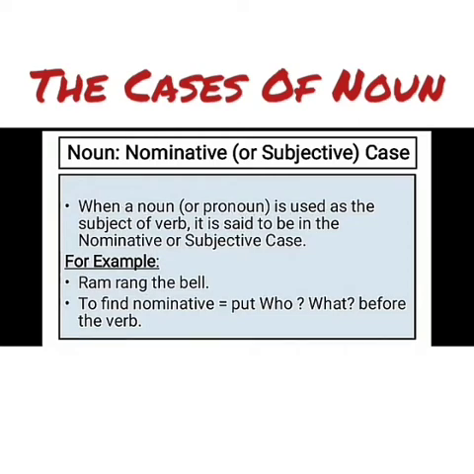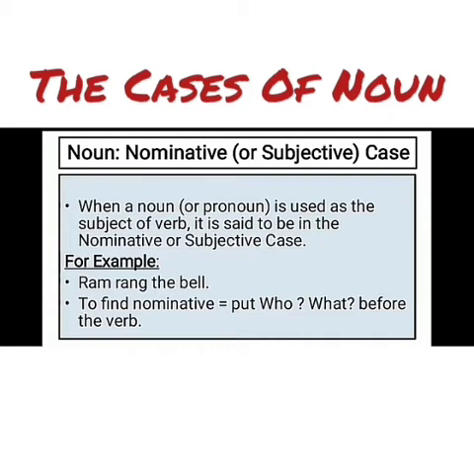When a noun or pronoun is used as the subject of a verb, it is said to be in the nominative or subjective case. This is the very first case of noun. For example, Ram rang the bell. In order to find the nominative case, we will put a question with who. Who rang the bell? Ram.